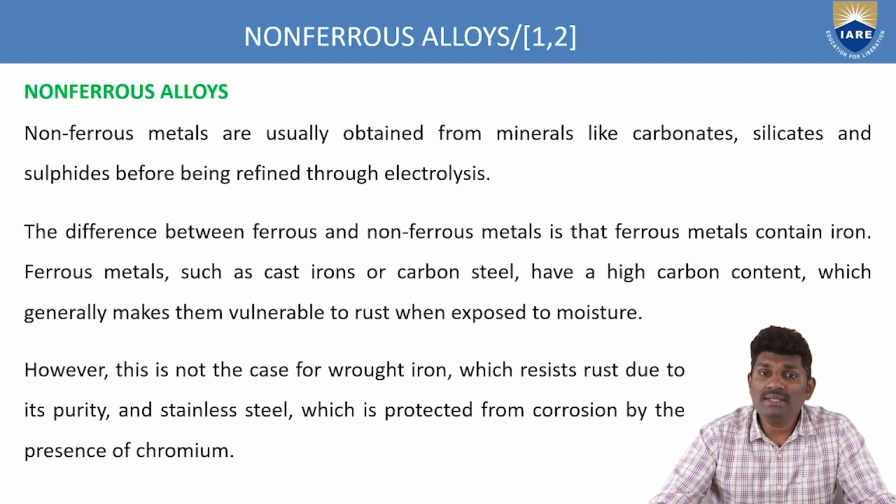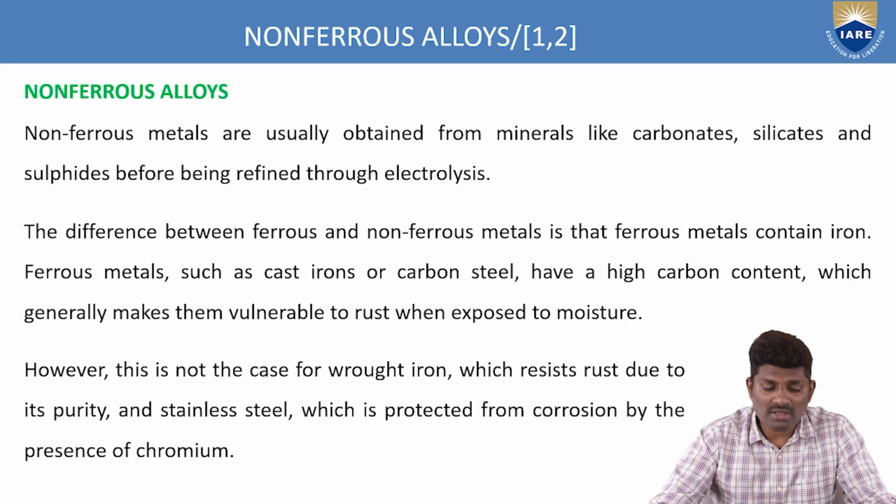Why? Because the percentage of carbon content is very high in these ferrous materials, such as cast irons and carbon steels. Because of this high carbon content, when these ferrous materials are exposed to different climatic conditions, rust forms. Because of the formation of rust, there will be failures in the material during the working process. That's why we can replace these ferrous metals with non-ferrous materials.